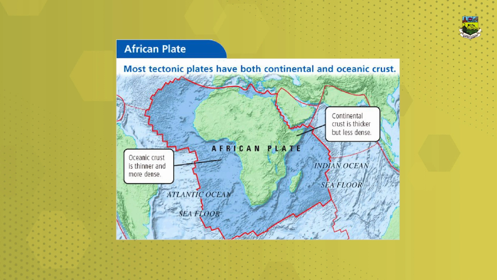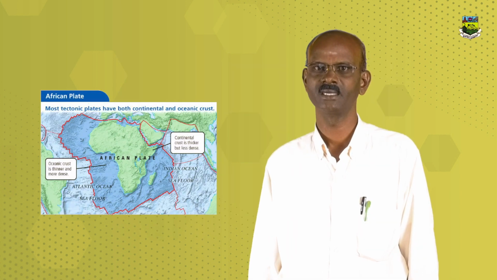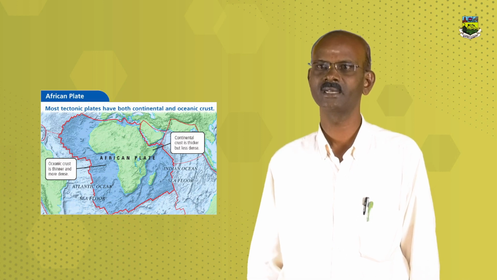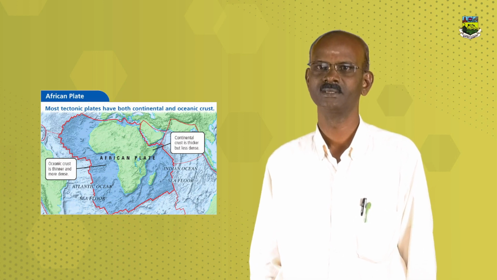Two types of plates: generally we have oceanic plates and continental plates. Oceanic plates are plates below the oceans. The continental plates are plates below the continents. For example, the African plate. Most tectonic plates have both continental and oceanic crust. The oceanic crust is thinner and more dense. The continental crust is thicker but less dense.